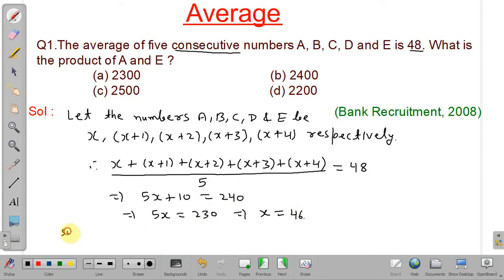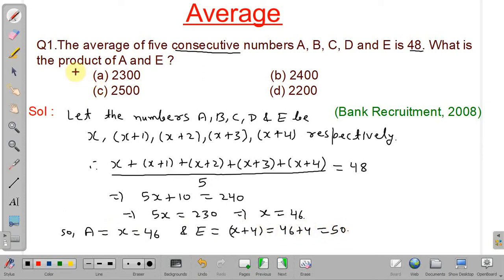As we have to find the product of A and E, we will find the numbers A and E. So A equals x, which is 46, and E equals x plus 4, so it will be 46 plus 4, that is 50.